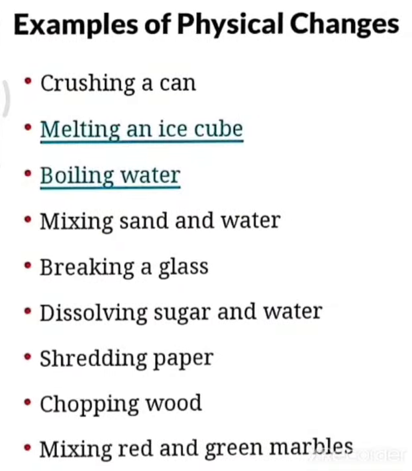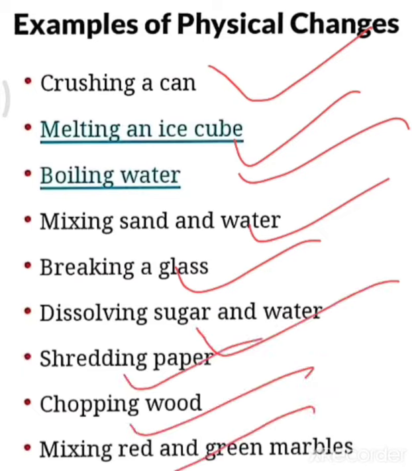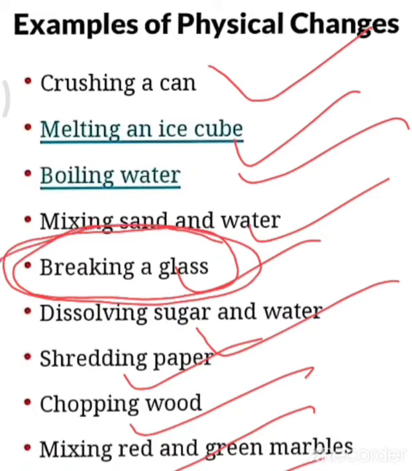These are the examples of your physical changes: crushing a can, melting an ice cube, boiling water, mixing sand and water, breaking a glass, dissolving sugar in water, shredding paper, chopping wood, mixing red and green marbles, sublimation of dry ice. See, after breaking a glass, we cannot get back the glass as before, but we can make another glass from that glass by the chemical method, not by the physical method.